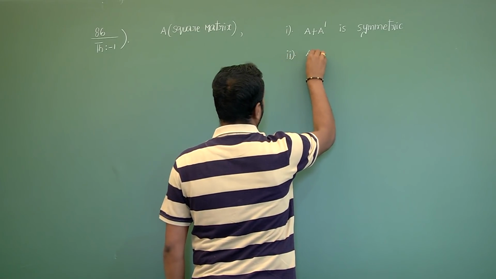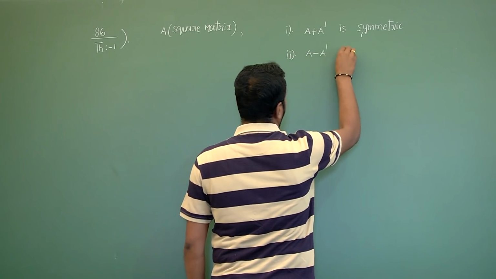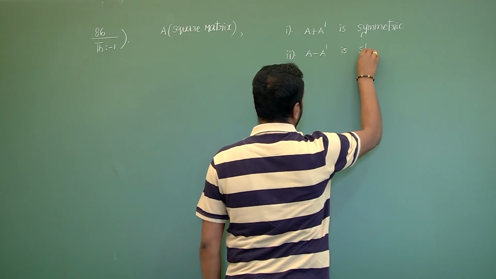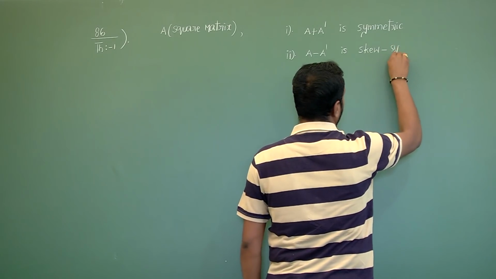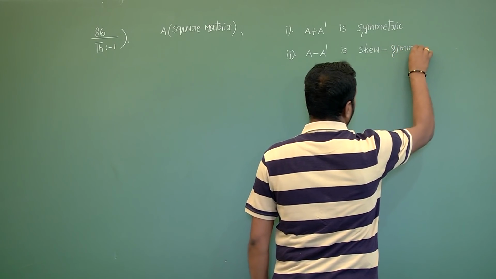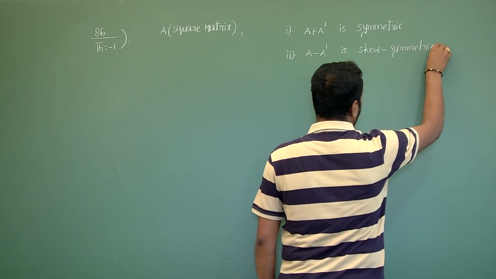Second case, A minus A dash is skew symmetric.